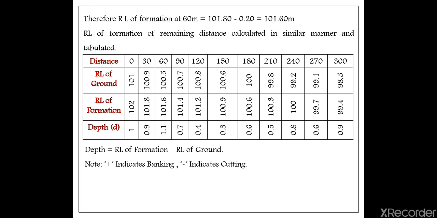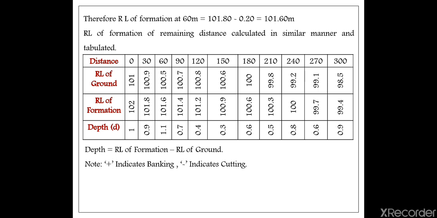That means 101.2 minus 0.3 will give you 100.9. Again 100.9 minus 0.3 will give you 100.6. 100.6 minus 0.3 will give you 100.3. Again 100.3 minus 0.3 will give you 100. Again 100 minus 0.3 will give you 99.7. Again 99.7 minus 0.3 will give you 99.4. So the formation level is calculated now.